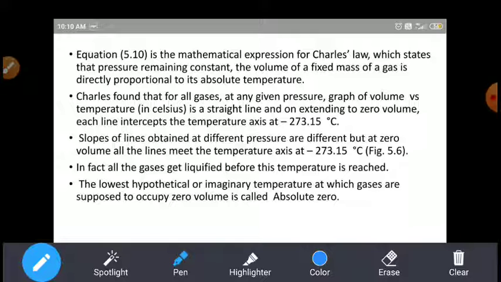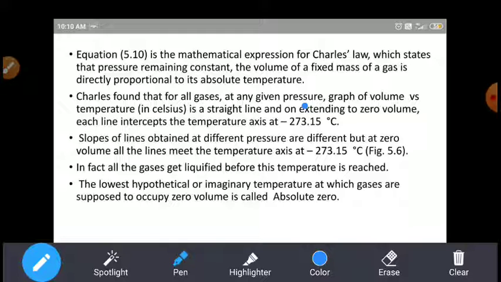Equation 5.10, the mathematical expression of Charles law, states that when the pressure remains constant, the volume of a fixed mass of gas is directly proportional to the absolute temperature. That we have already discussed, right?